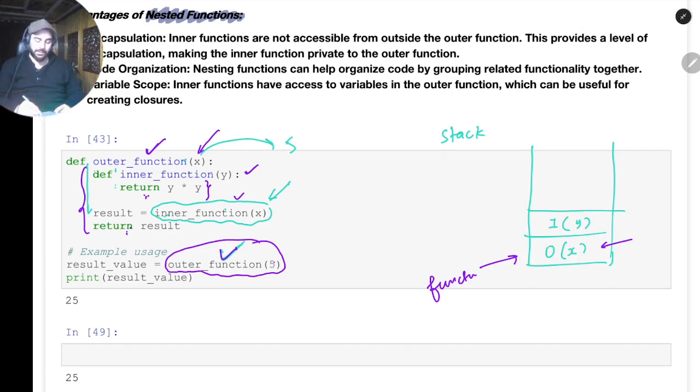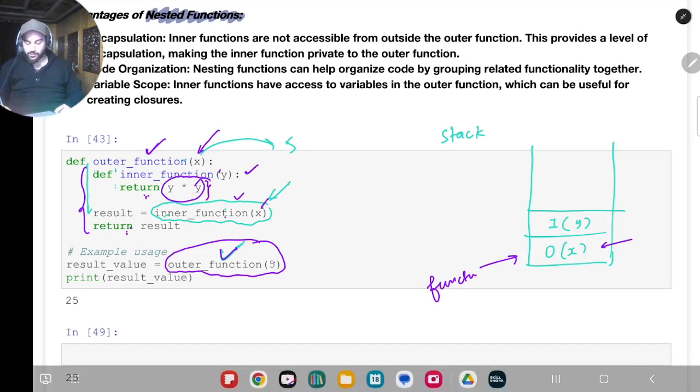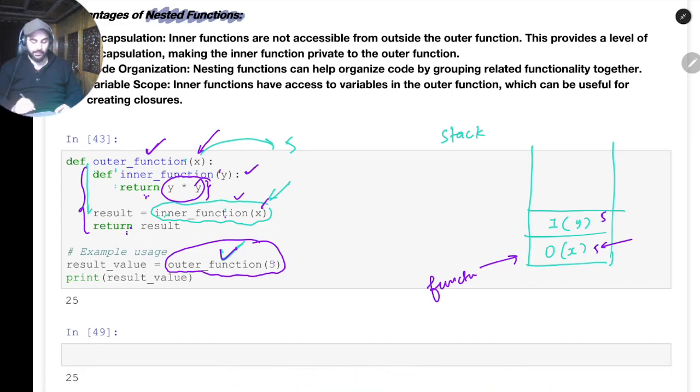So what will happen is, when this inner function will be called, now return y multiply y. As we know that here y was equal to function of x, so y is also equal to 5 and x is also equal to 5. So here the return statement is y square. So y square means 25. So this result will now store 25 in it. So the result value will be 25, also the return value. Now this will get popped out because now we are done with running the inner function, if you see.